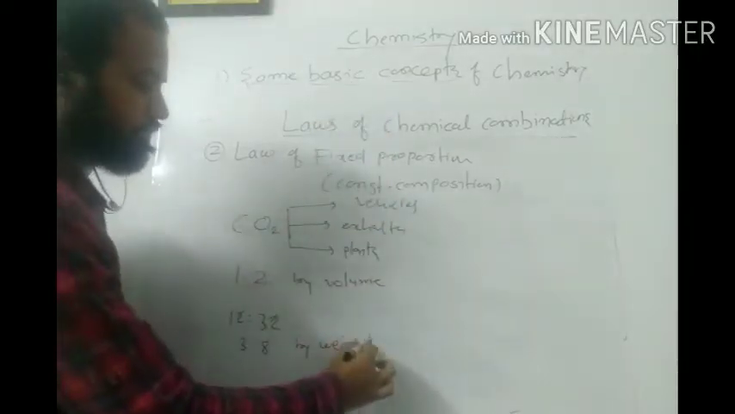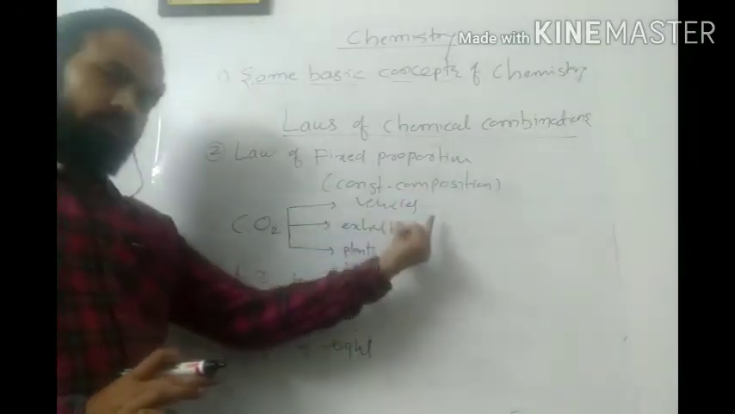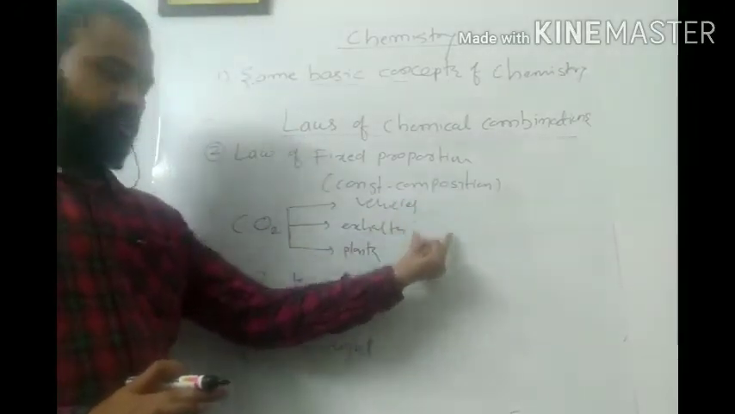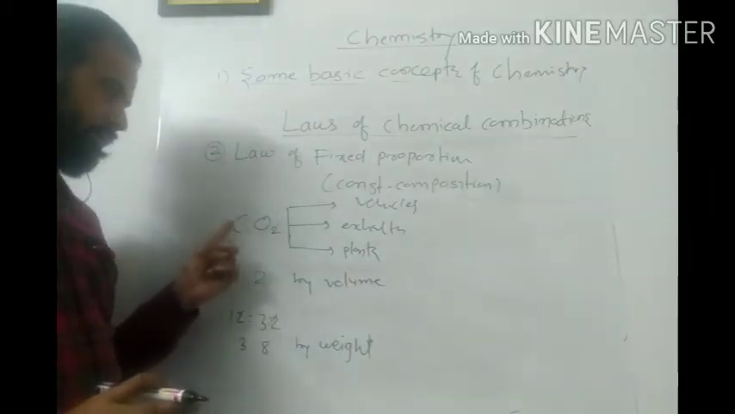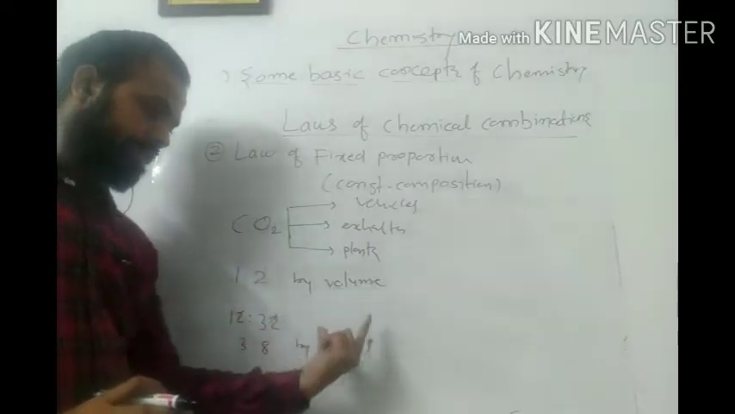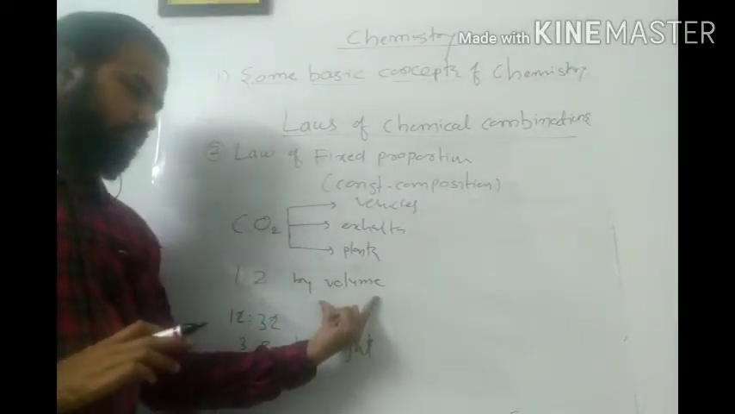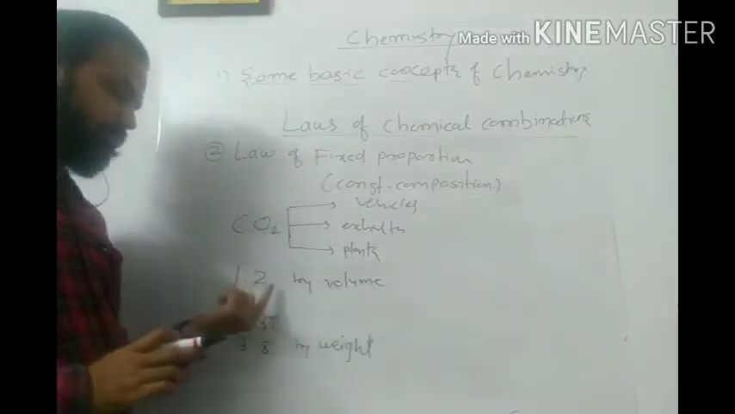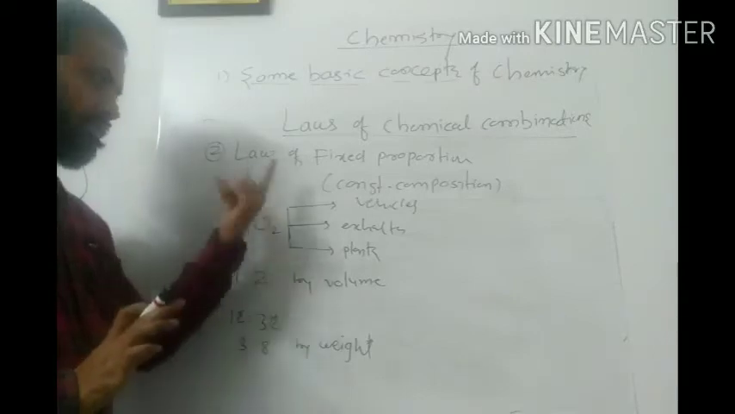What I meant to say is, I am getting carbon dioxide through various sources. Irrespective of source, the carbon and oxygen combine in a fixed ratio of weight and volume. If you see any carbon dioxide compound, you will find that by volume they are 1:2 and by weight they are 3:8. So this is the statement.